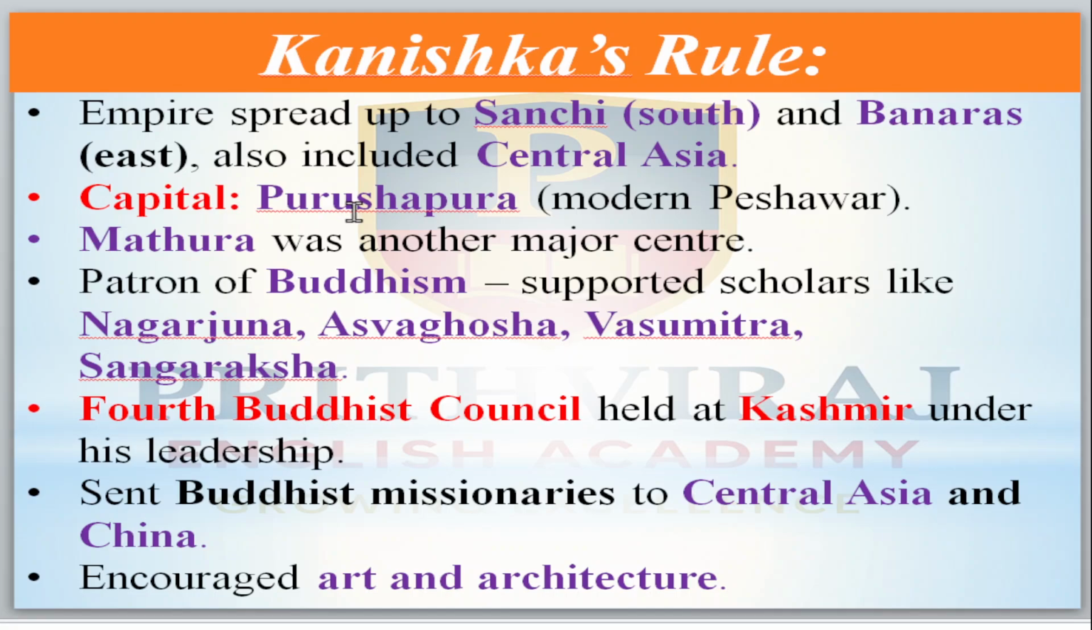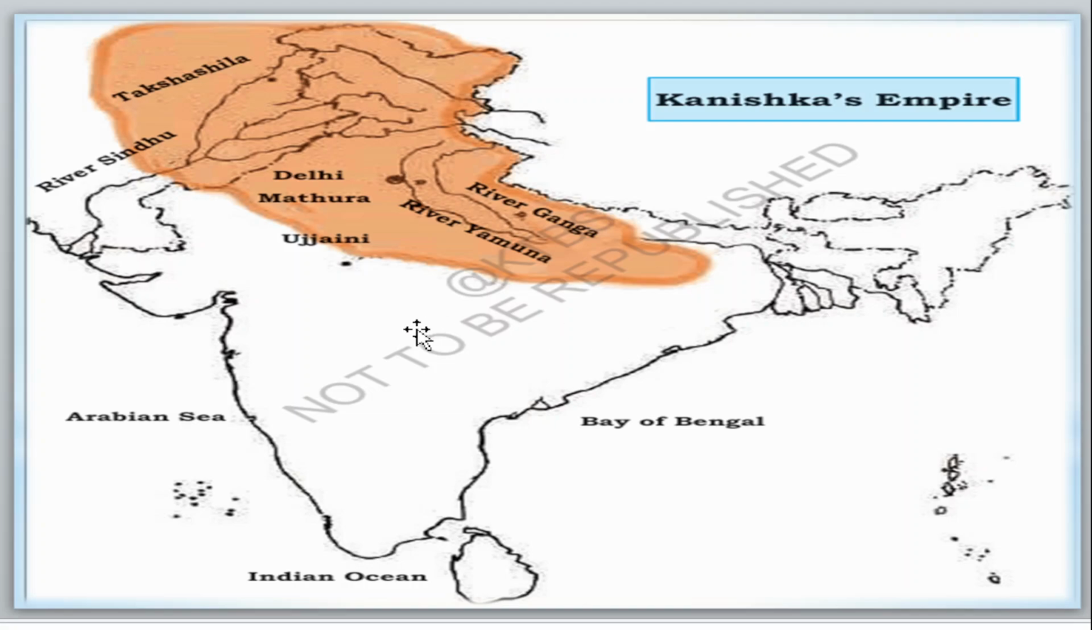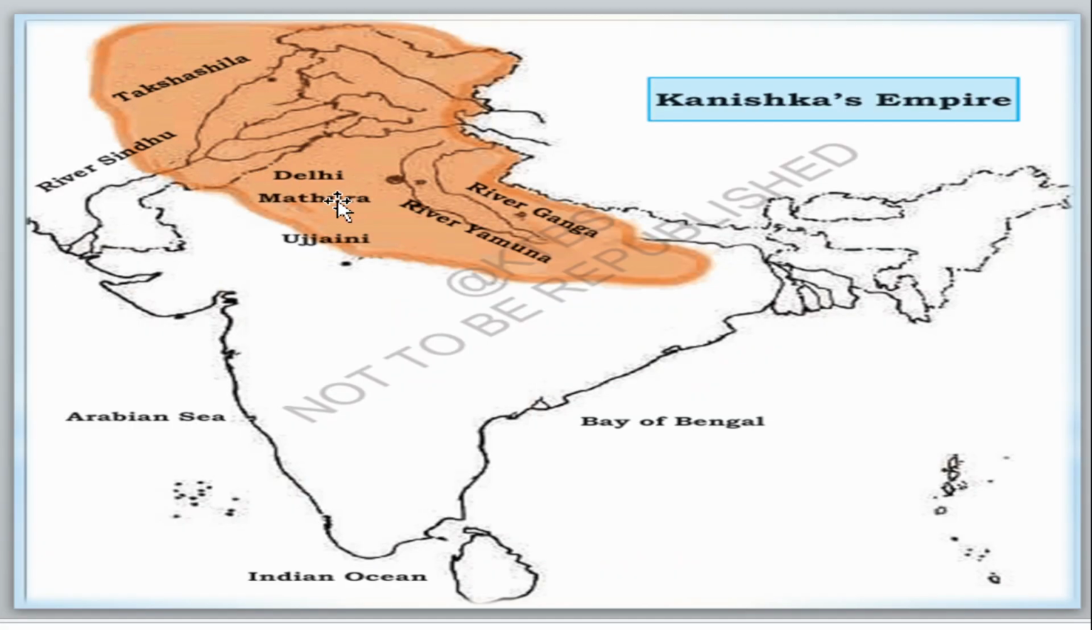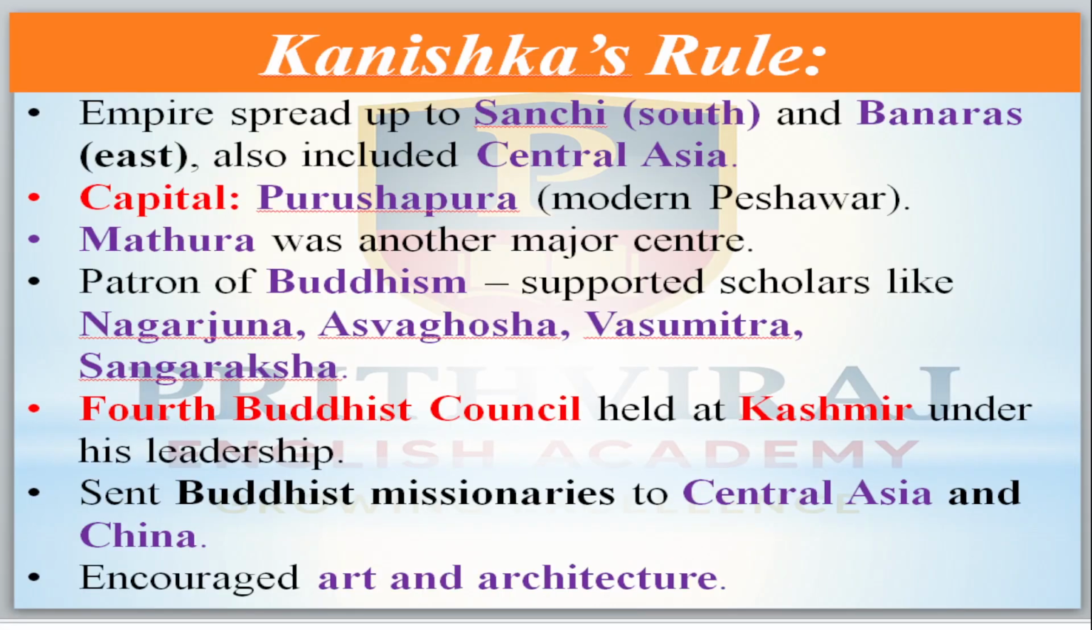Okay. The capital of this empire was Purushapura. Today's modern name is Peshawar. Purushapura once upon a time, nowadays it is called Peshawar. Mathura was another major city there. Mathura is one more famous, very important city of that time. Okay. Next, move to the next point.